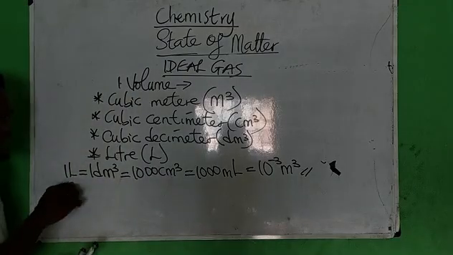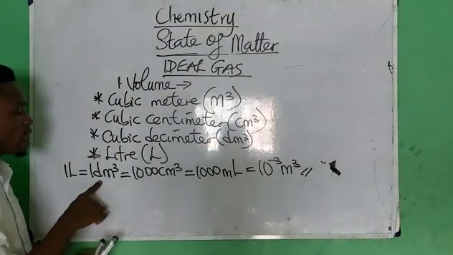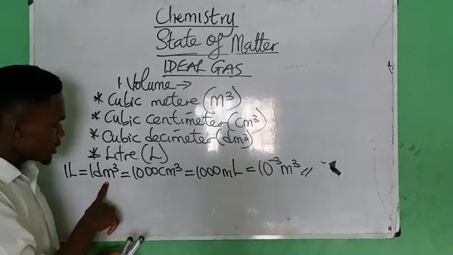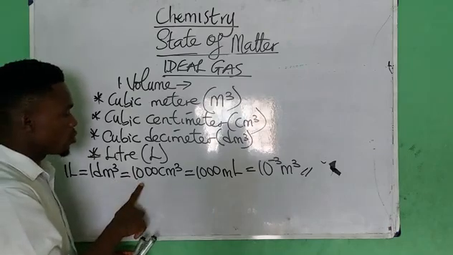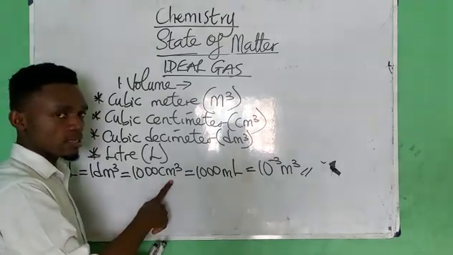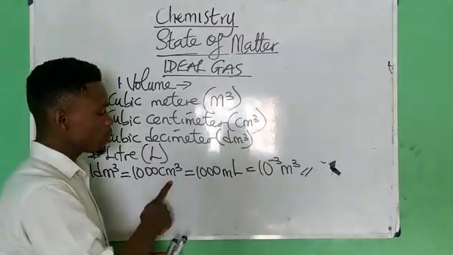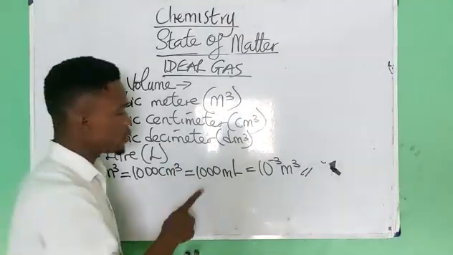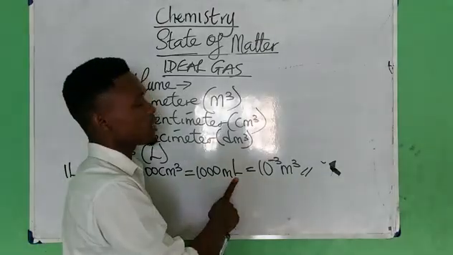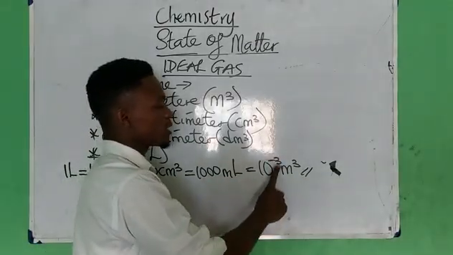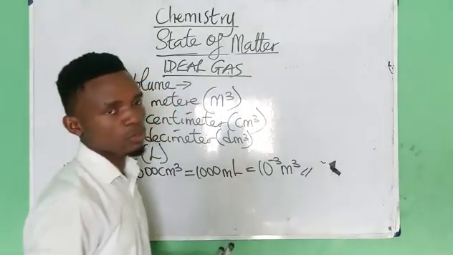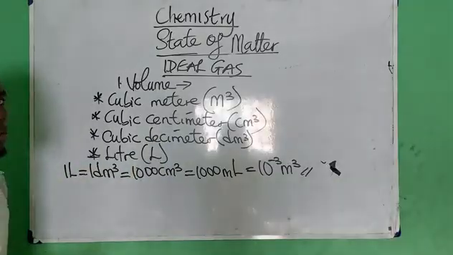1 liter is equivalent to 1 cubic decimeter. 1 cubic decimeter is equivalent to what? 1000 cubic centimeters. 1000 cubic centimeters is equivalent to 1000 milliliters. 1000 milliliters is equivalent to what? 10 raised to power minus 3 cubic meters. Take note of that. So these are the units of what?